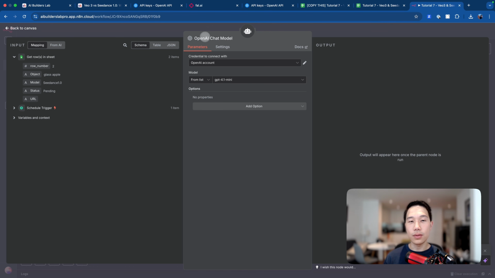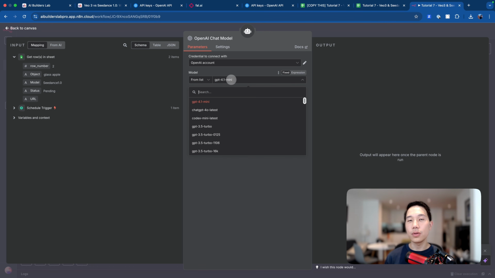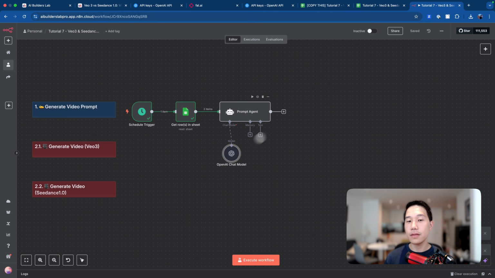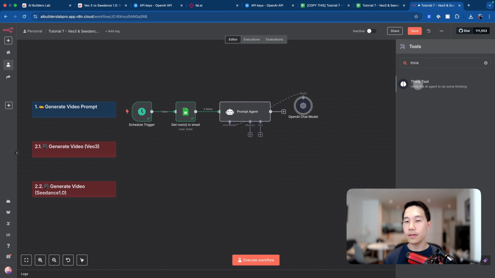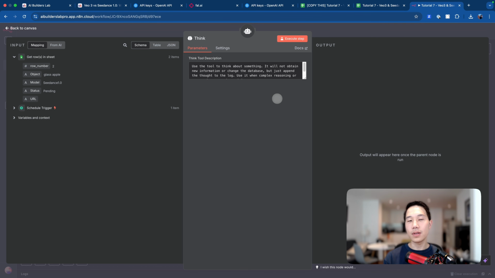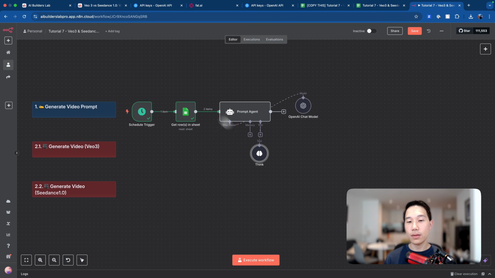Let's go back to this node, and now you can choose a different model. In this case, I'm going to choose the o3 model, which is slightly better at this kind of complex prompt generation, and hit save. Just tidy a little bit. In addition, I also chose another tool to connect: the Think tool. This lets the AI agent reason through complicated stuff when it's needed. So I'm just going to go back to this.